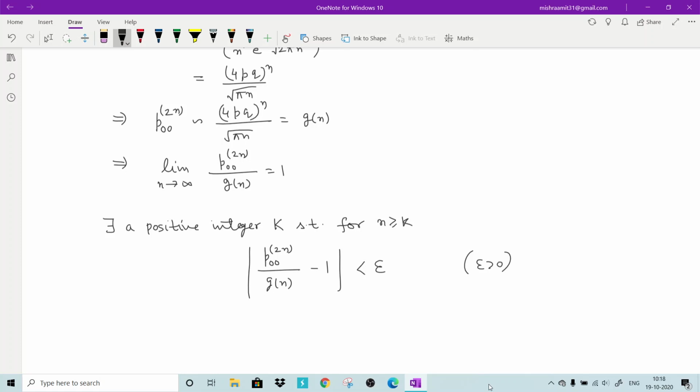This is by the definition of the limit: there exists a positive integer k such that whenever n is greater than or equal to k, this difference must be less than epsilon.